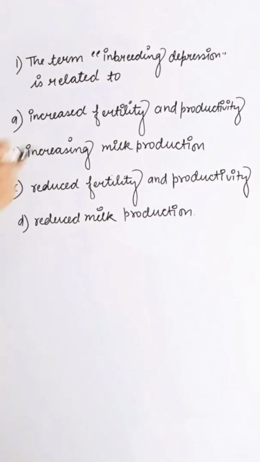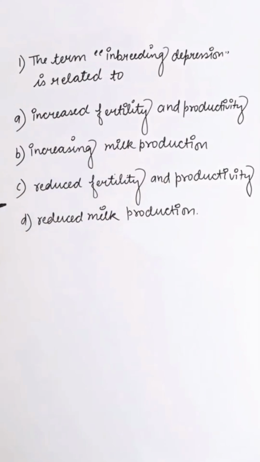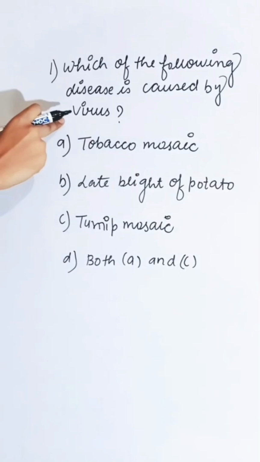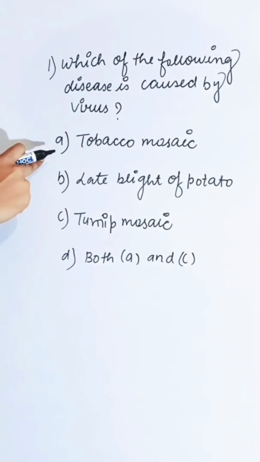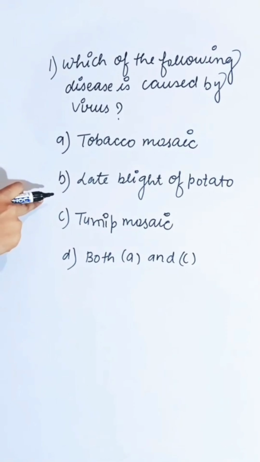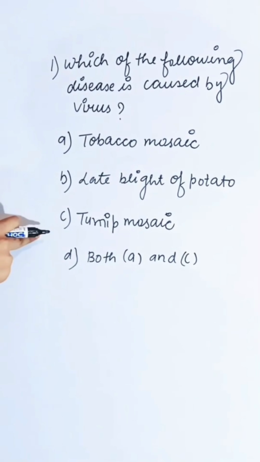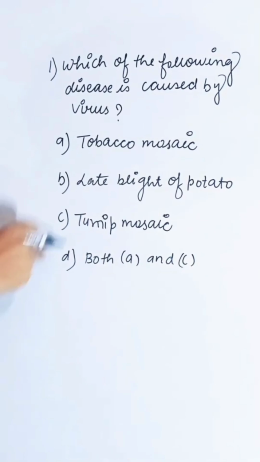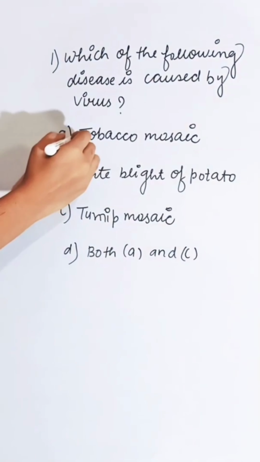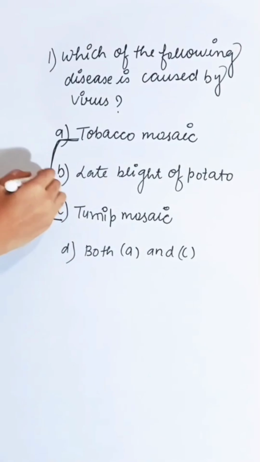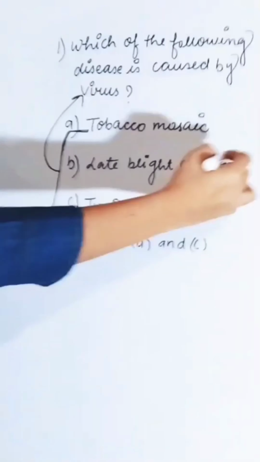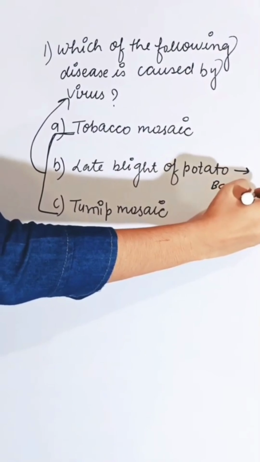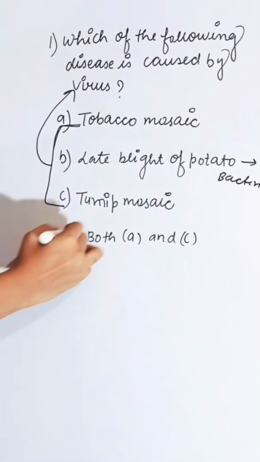In inbreeding depression, fertility and production are reduced. So the correct answer is C. The following disease is caused by viruses: first option, tobacco mosaic; second, late blight of potato; third, turnip mosaic; and fourth, both A and C. Tobacco mosaic and turnip mosaic are caused by virus, and late blight of potato is caused by fungus. So the correct answer is D.